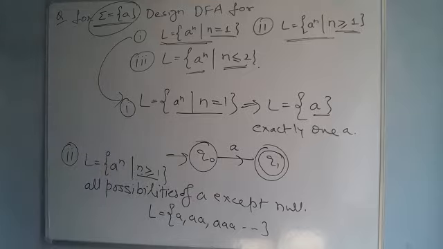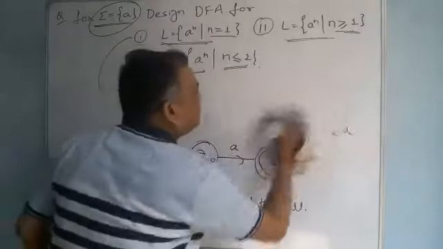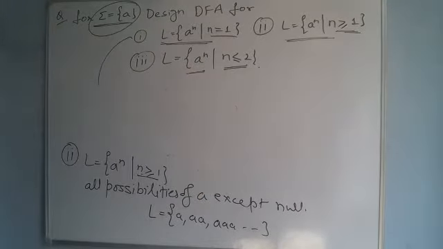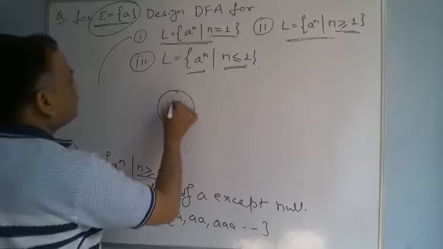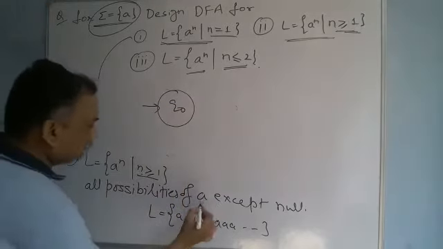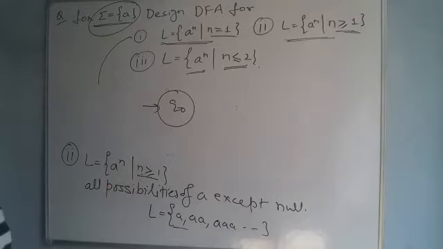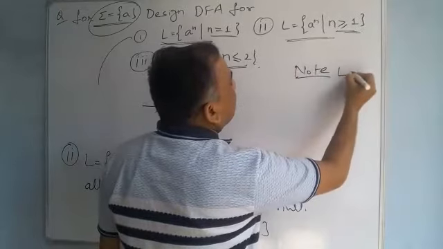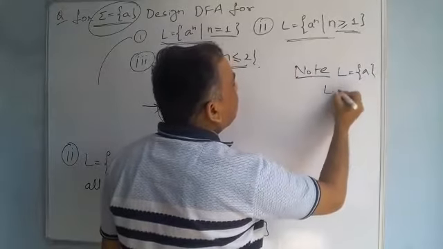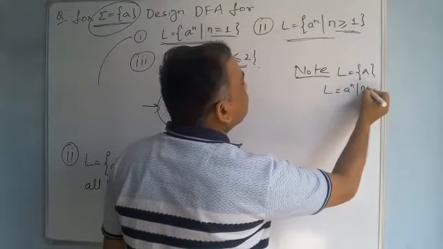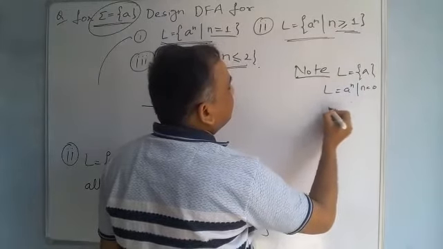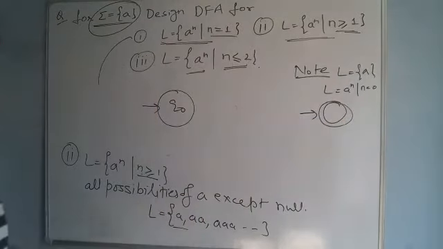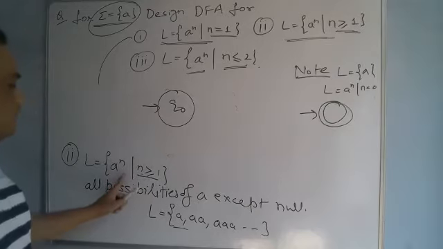So first we start with the input symbol. The first thing we do is start with the initial state, which is Q naught. It is not a final state because there is no null. Here there is no null, so we will not make the initial state final. Note this point: for L equal to null, meaning a to the power n with n equal to 0, the initial state is the final state. But here the initial state is not final because there is no null.